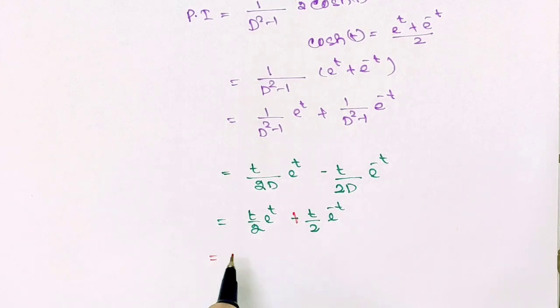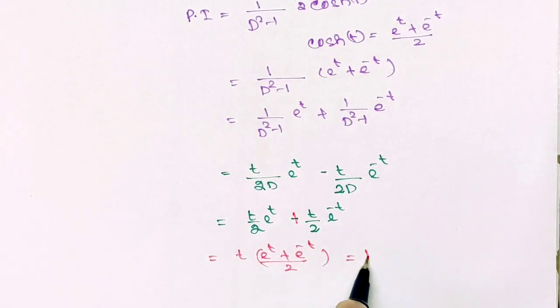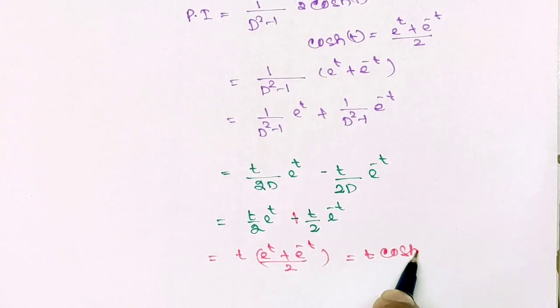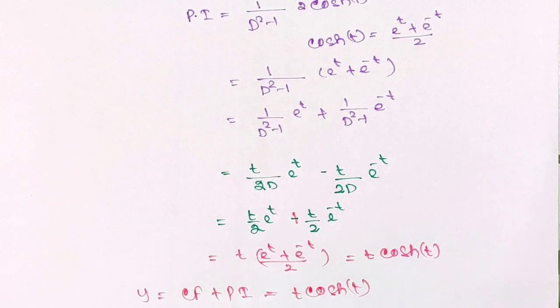So now t times exponential t plus exponential minus t divided by 2, and this is cos hyperbolic t. So this is equals to t cos hyperbolic t. So your complete solution, complementary function plus particular integral, is equals to t cos hyperbolic t. So your correct option is option C.